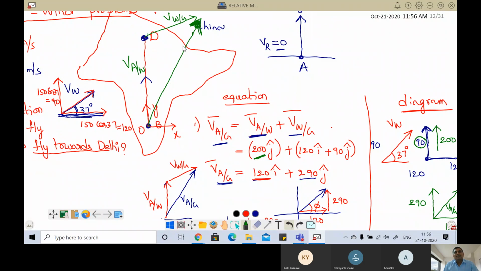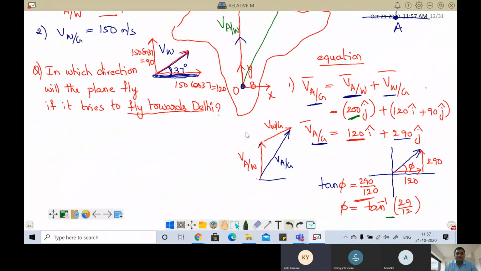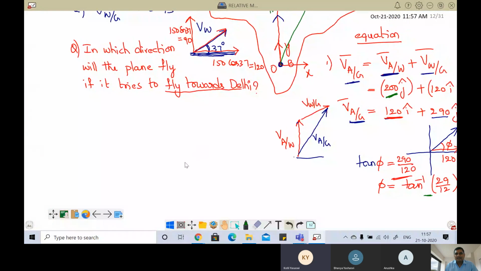So now, can you help the pilot to land in Delhi? That is the next question. In which direction should he put his effort so that he will reach Delhi? Have you understood? Yes, sir, towards the left side of Delhi. Correct.